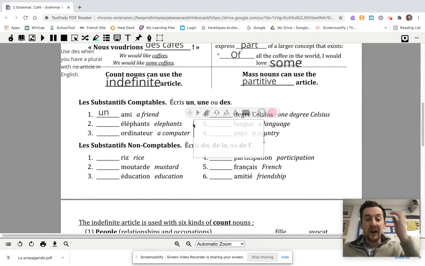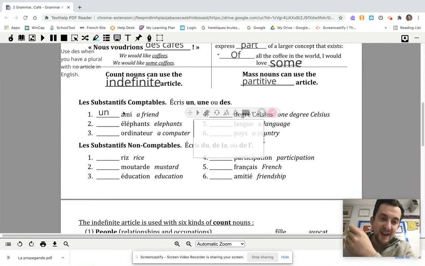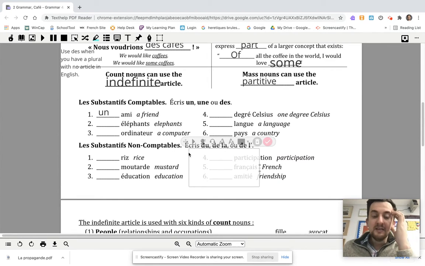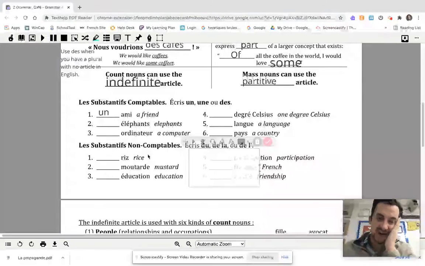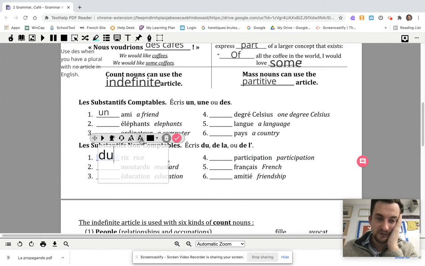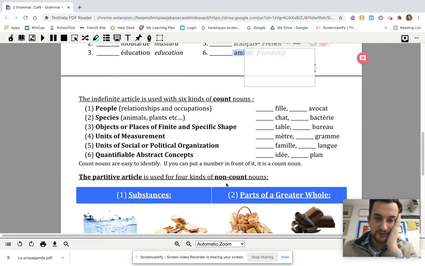So for example, a friend, we're talking about a male friend here because it's un ami. Well, it's ami with no E, so it's un ami, a friend. D'accord? Non-count nouns, on the other hand, riz, look at the word rice. Does it end in a naked E or O-N? No. So we're going to say du riz, of the rice, for rice or some rice.